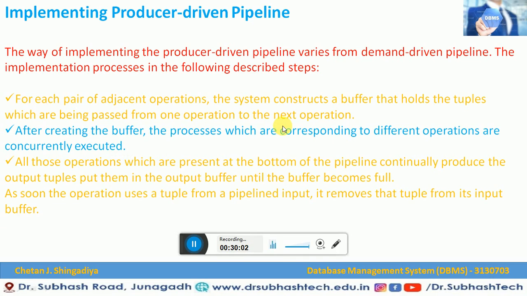That means when one process is going on, the other is not going to wait, because they are concurrent. They do not wait for another's request. All the operations at the bottom of the pipeline continuously produce output tuples and put them into the output buffer until the buffer becomes full. As soon as an operation uses a tuple from the pipeline input, it removes that tuple from its input buffer. So this is how we can implement a producer driven pipeline in the evaluation of expression.